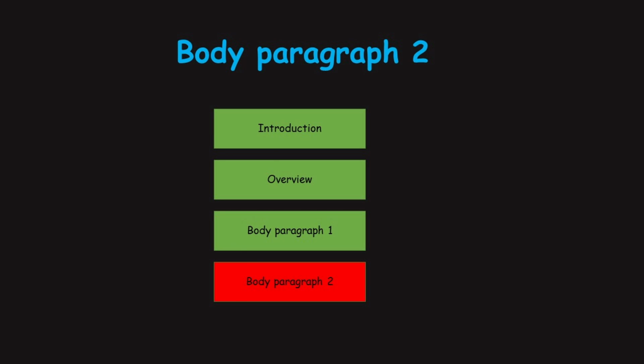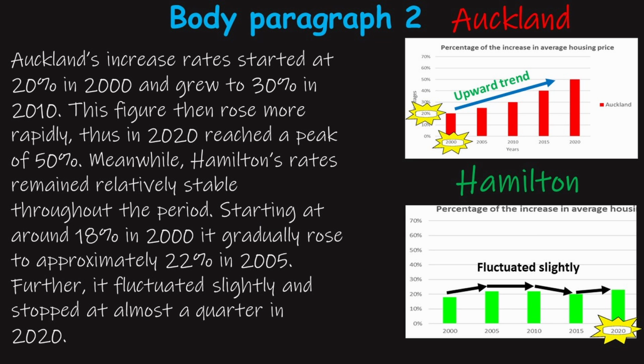Body paragraph 2. And this is how I wrote my body paragraph 2. Auckland's increase rate started at 20% in 2000 and grew to 30% in 2010. This figure then rose more rapidly. Thus, in 2020 reached a peak of 50%. Meanwhile, Hamilton's rates remained relatively stable throughout the period. Starting at around 18% in 2000, it gradually rose to approximately 22% in 2005. Further, it fluctuated slightly and stopped at almost a quarter in 2020.